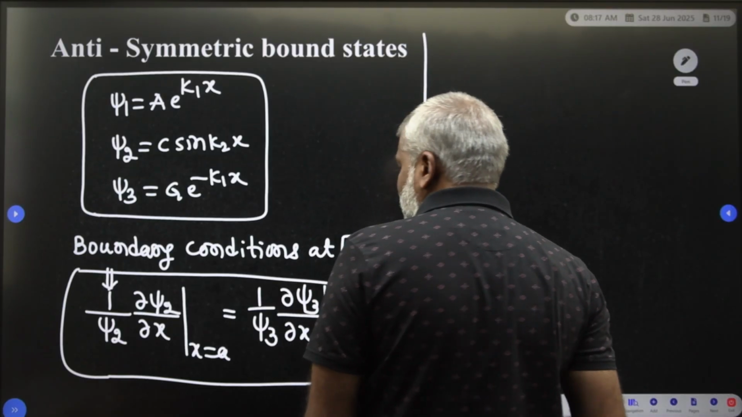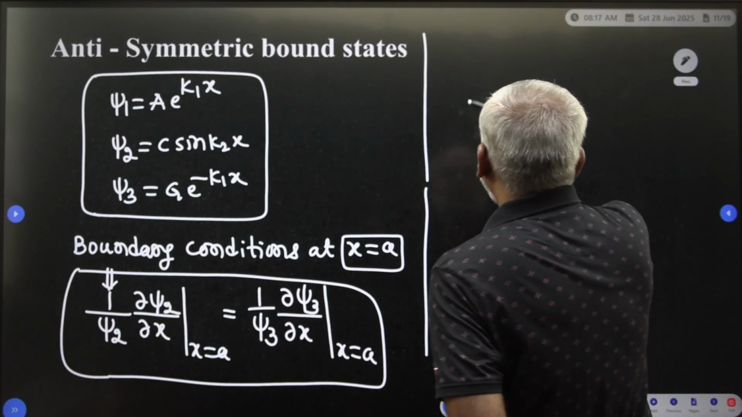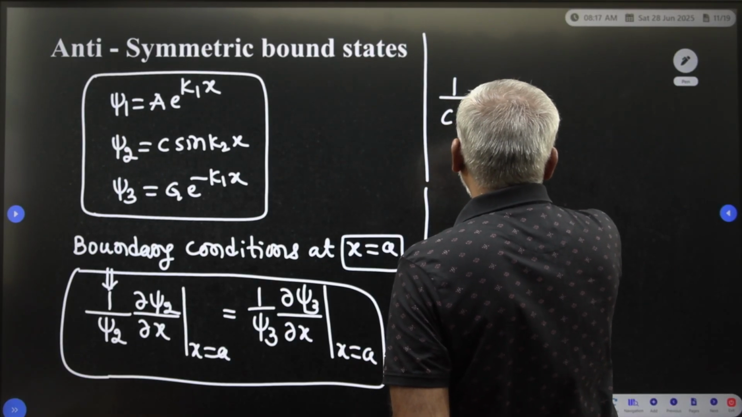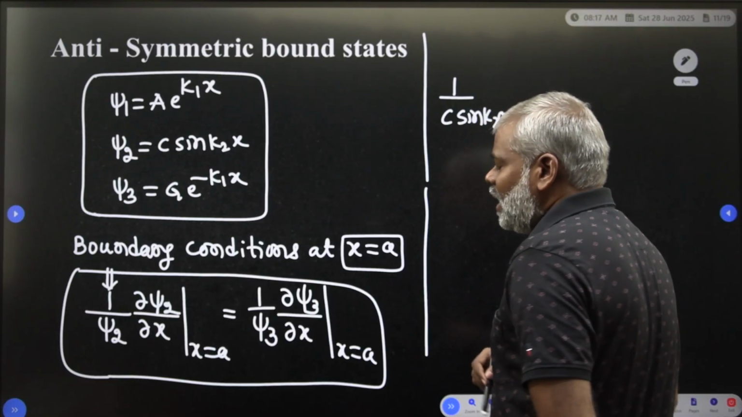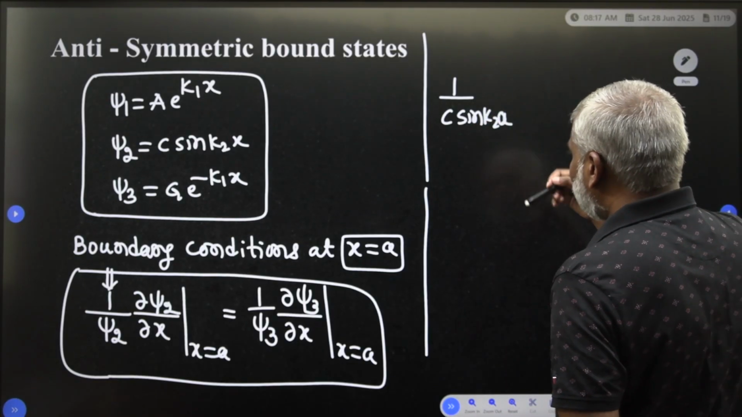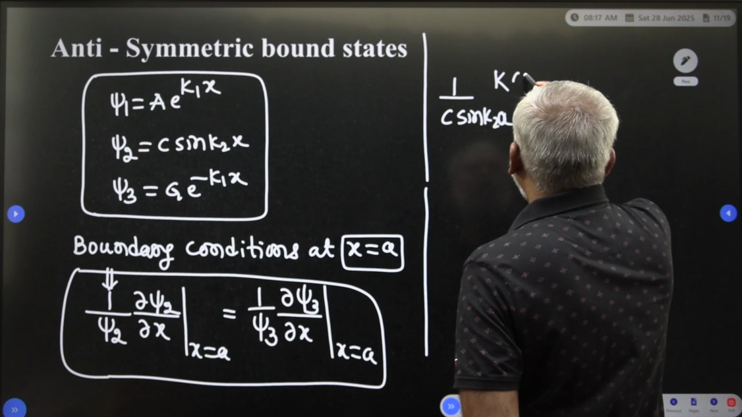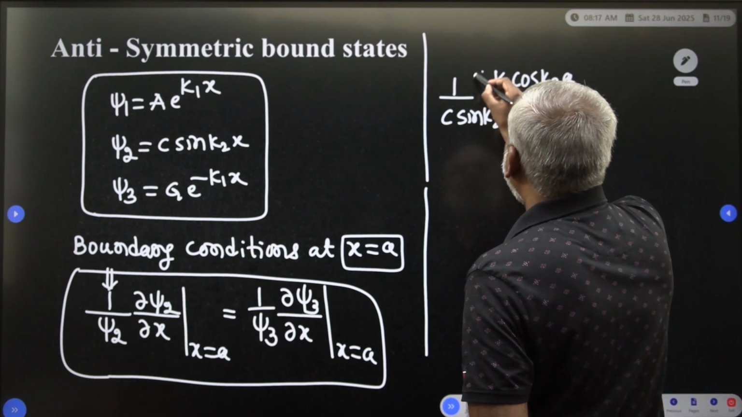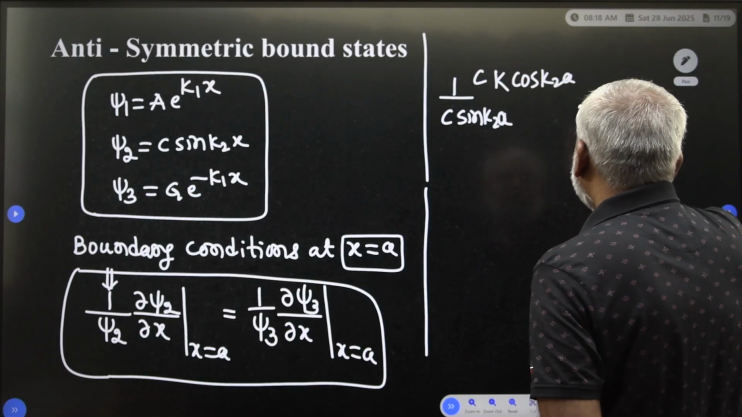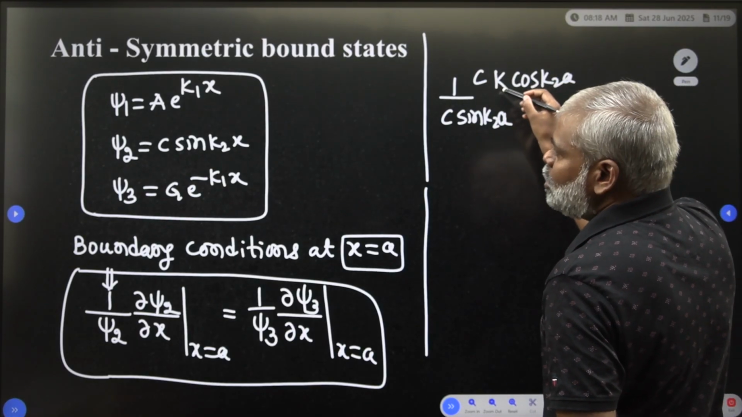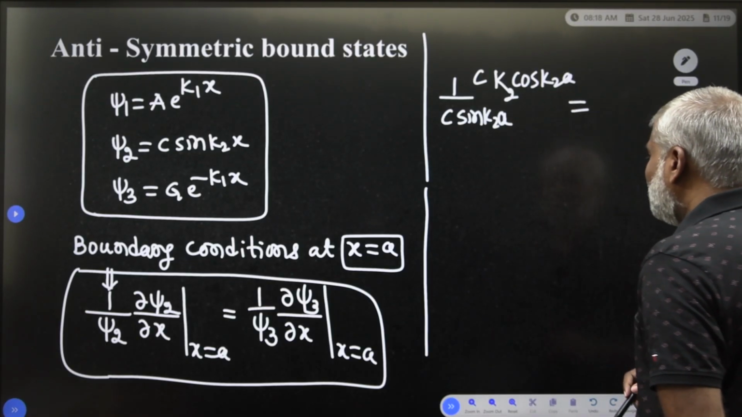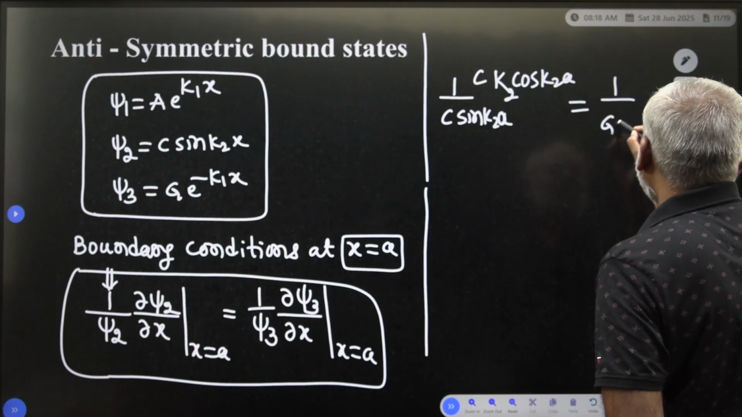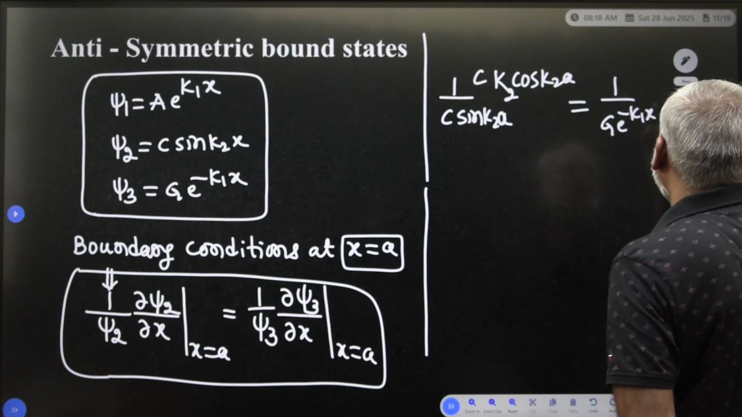From this boundary condition, 1 by psi2 is equal to 1 by c into sin k2 into x, or k2 into a. Directly I substituted. You have to differentiate: k2 into cos k2 into a, into which we are getting c. Directly I am substituting that one. Here you take it as k2. Clear? Right. So now 1 by psi3 is equal to 1 by g e to the power of minus k1 into x.